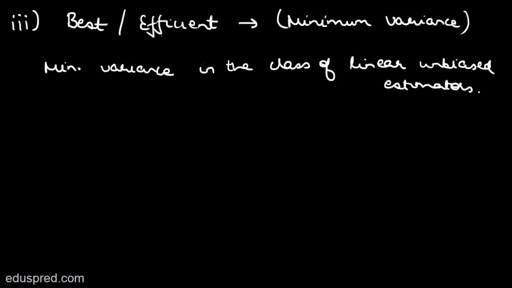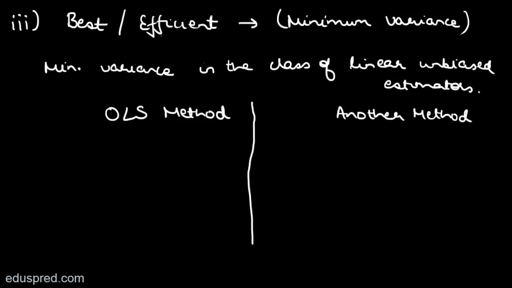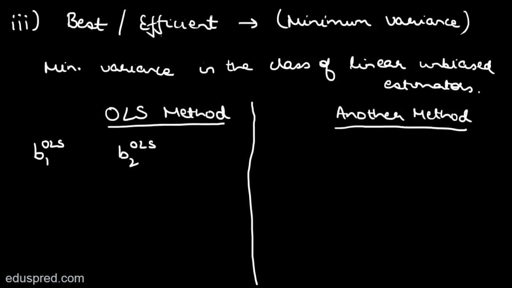Assume that we have two methods to find the estimates of beta 1 and beta 2. The first method is the OLS method, and apart from the OLS method, let's say we have another method. I'm not saying which method. The estimators that we have got from the OLS method, let's call them B1 OLS and B2 OLS. And the estimators that we have got from another method, let's call them B1 AM, AM stands for another method, and B2 AM.